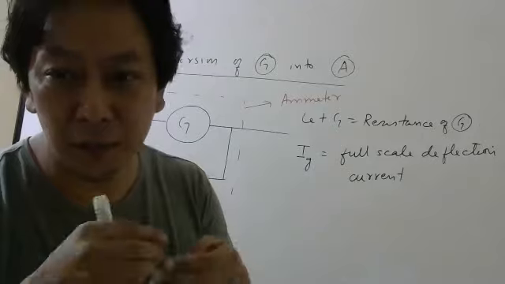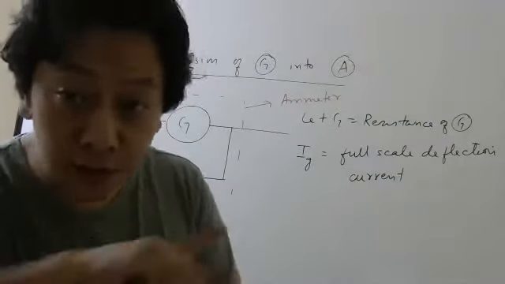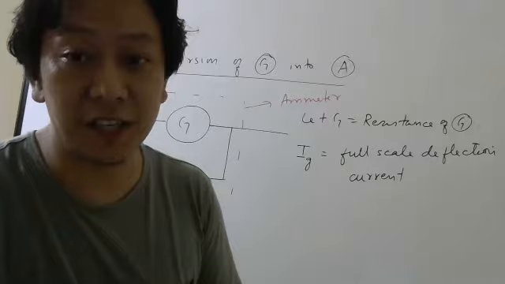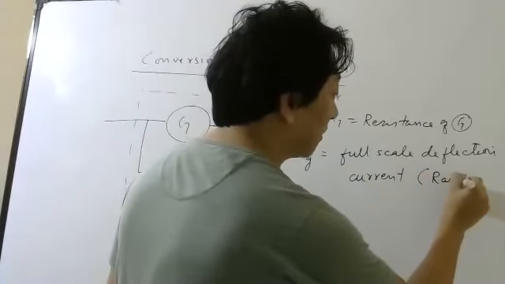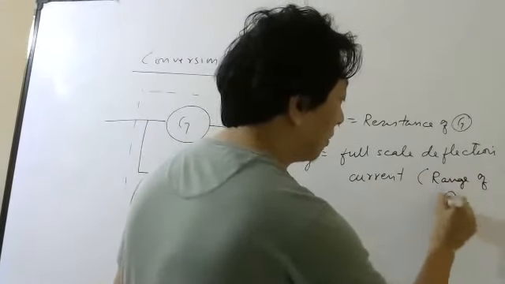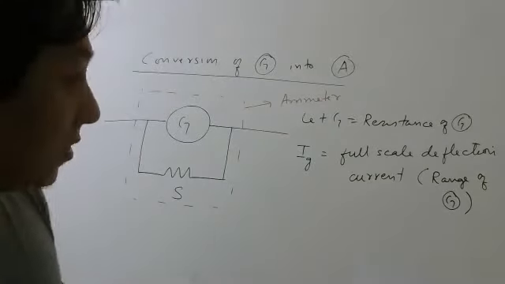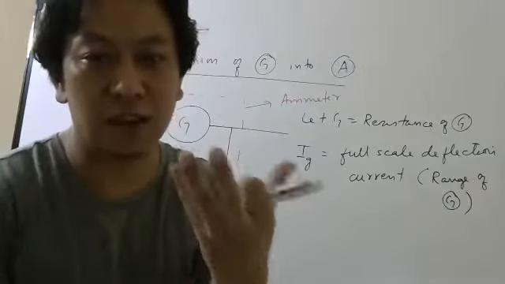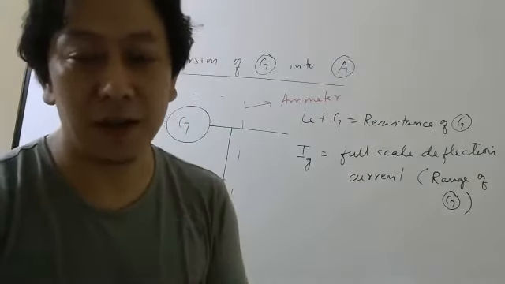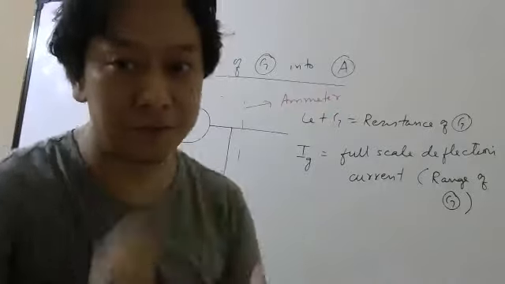Or if you want to write in proper English, you can say the current which gives full scale deflection in the galvanometer. Basically, it is the range of the galvanometer. Again, that bracket part is for your NEET preparation. Let us say you have a galvanometer whose range is 2 ampere. That means up to 2 ampere, if you pass 2 ampere, it will deflect fully.